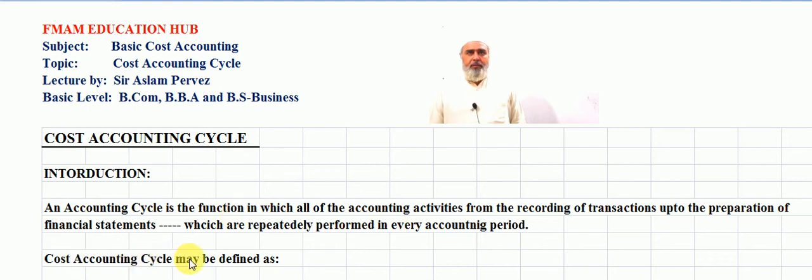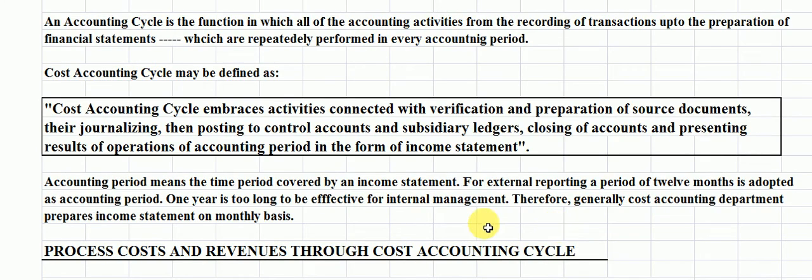Cost accounting cycle may be defined as follows: the cost accounting cycle embraces activities connected with verification and preparation of source documents, their journalizing, then posting to control accounts and subsidiary ledgers, closing of accounts, and presenting results of operations of the accounting period in the form of an income statement.